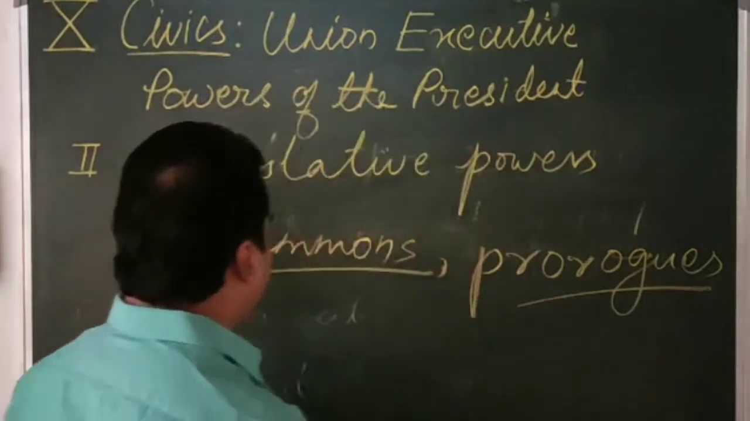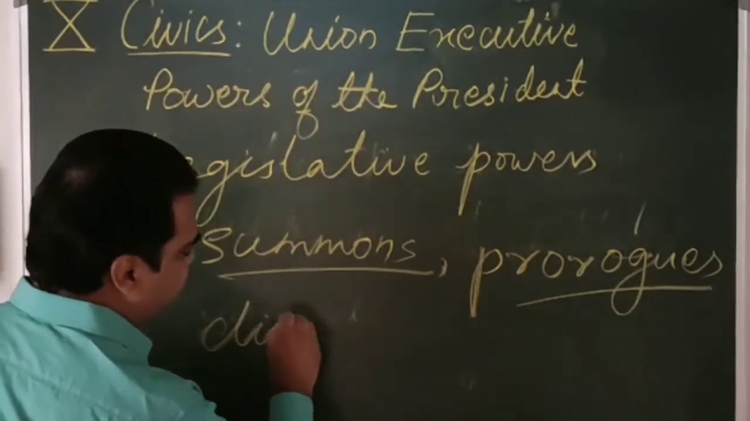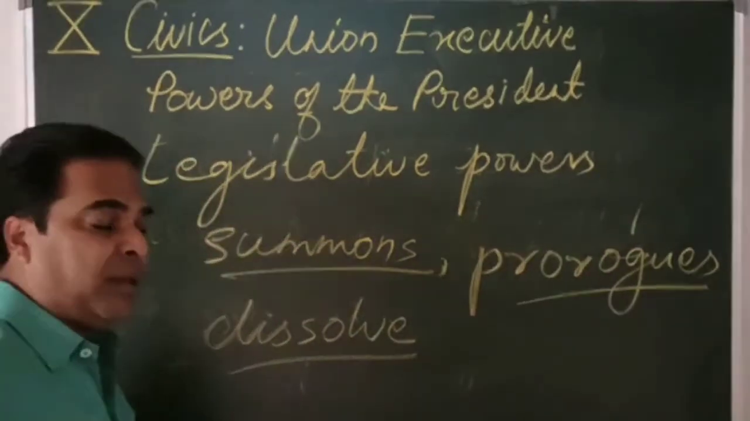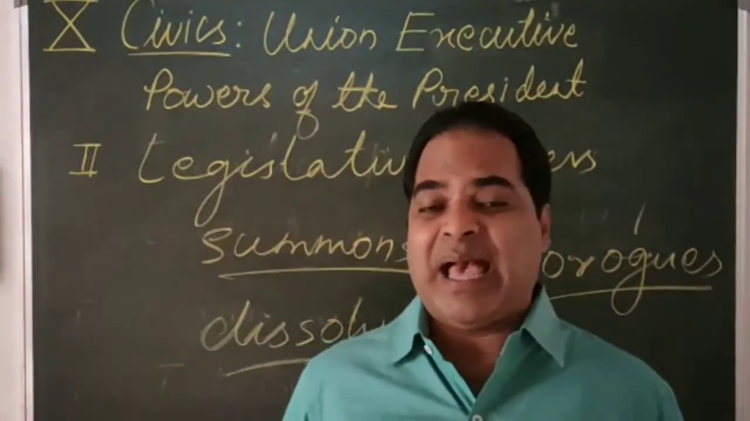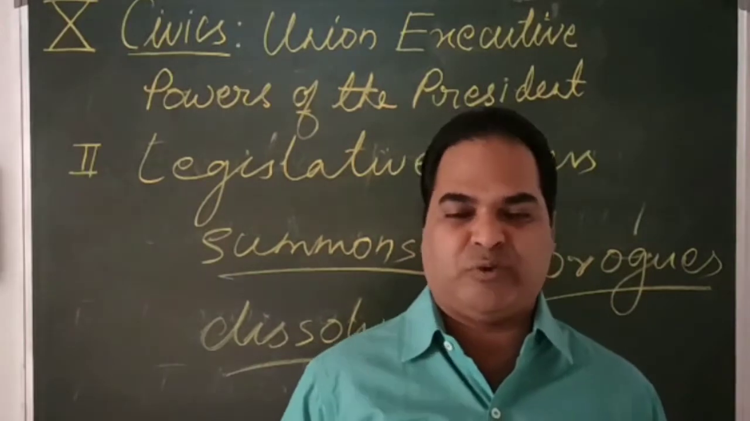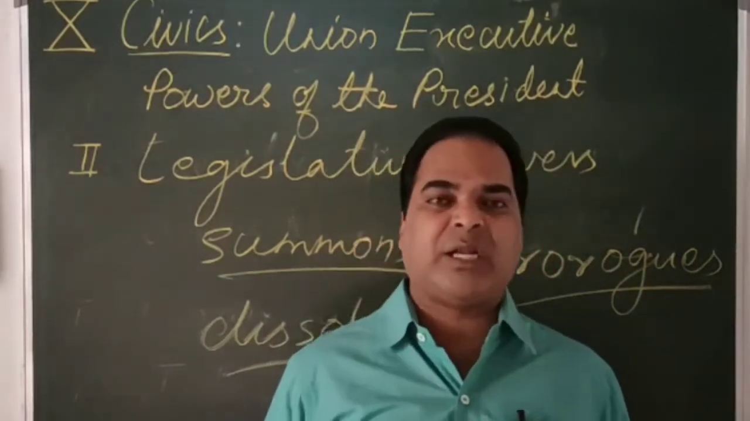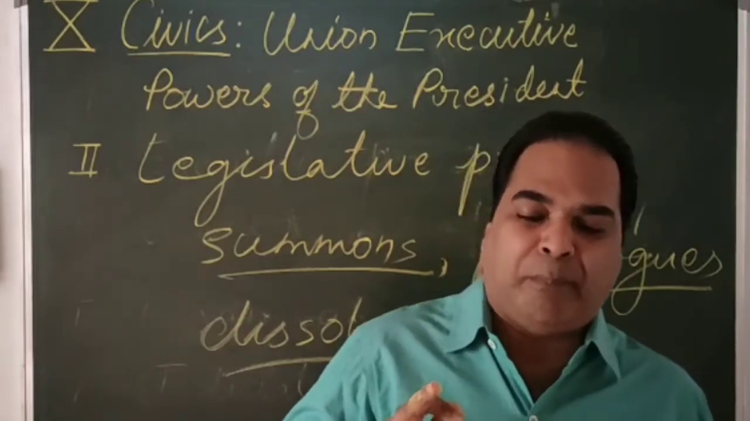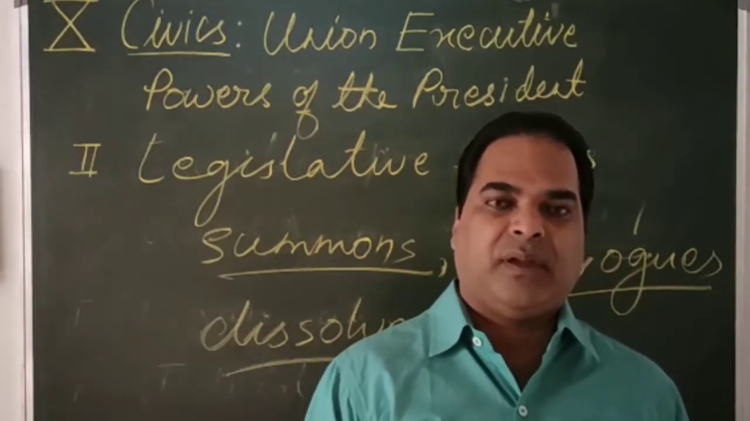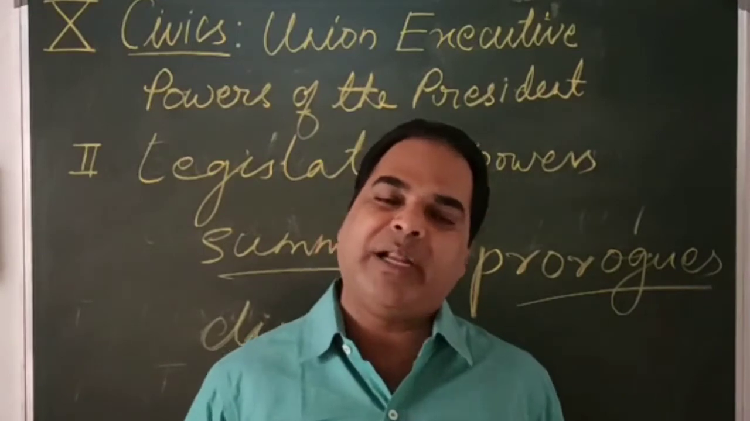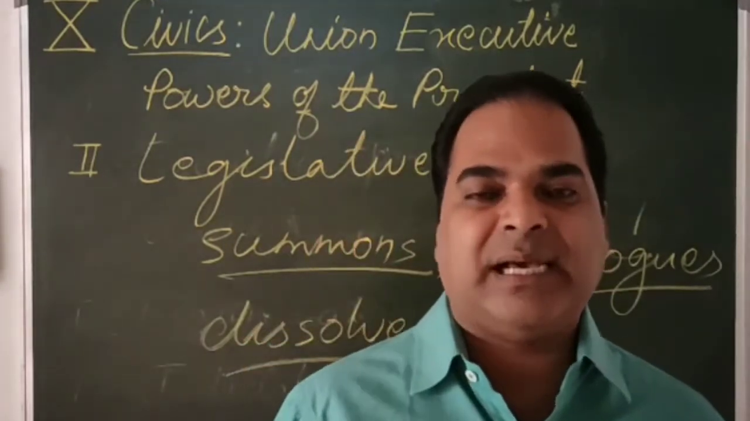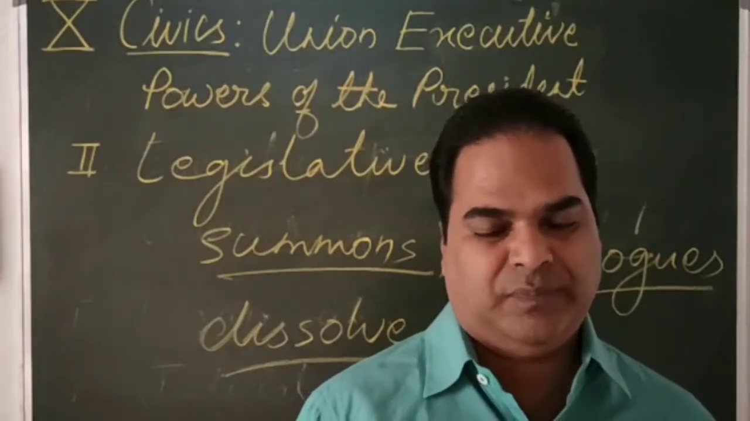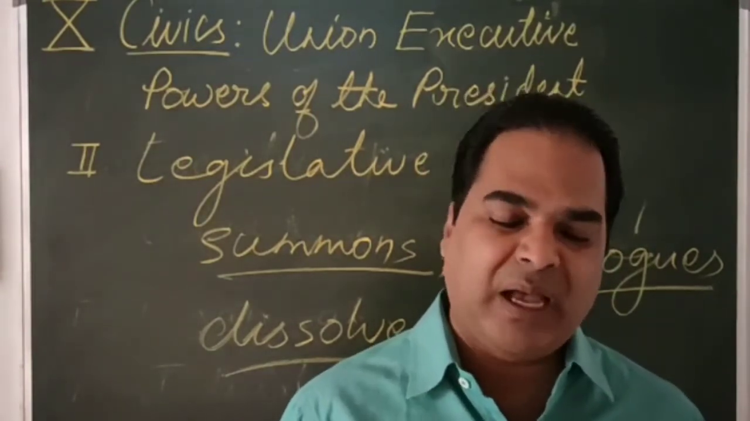And the third one is dissolve. That means the president can dissolve the house. Under what circumstances can the president dissolve? If the government is not functioning according to the constitution, at that time the president has a full right to dissolve the house.